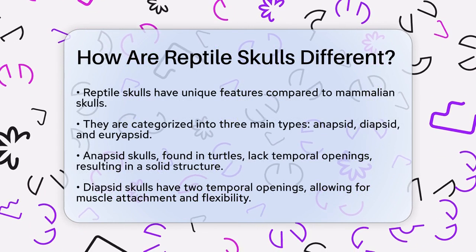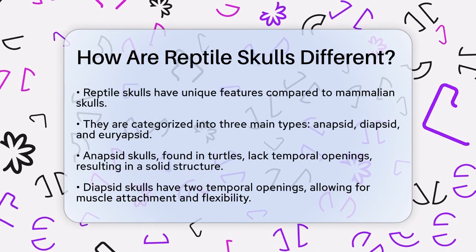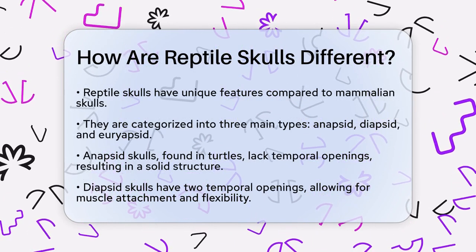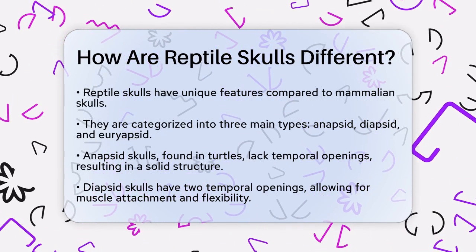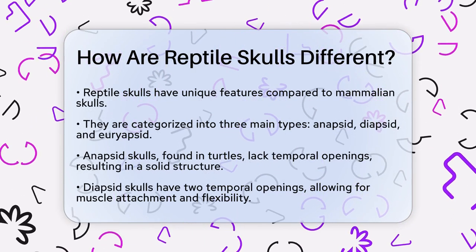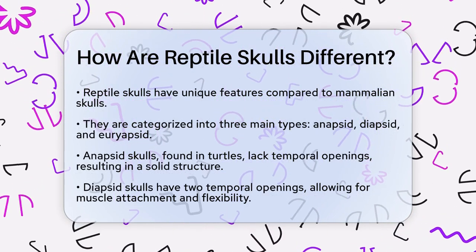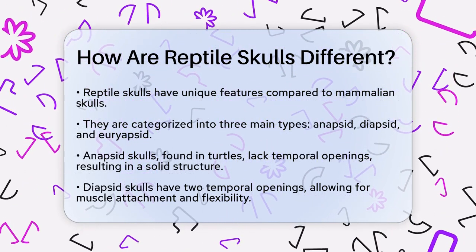Reptile skulls can be categorized into three main types: anapsid, diapsid, and euryapsid. Anapsid skulls, found in turtles, lack any temporal openings, meaning there are no holes behind the eyes. This results in a solid, rigid skull that provides excellent protection and is well suited for compression feeding.